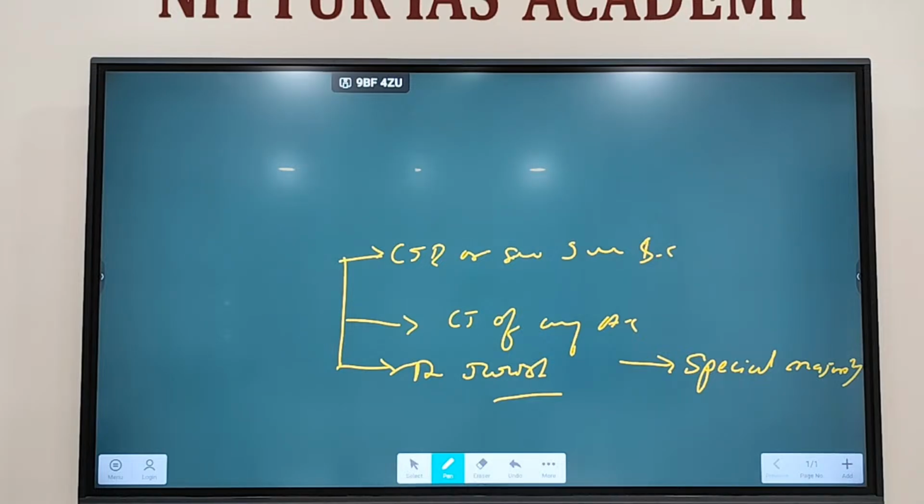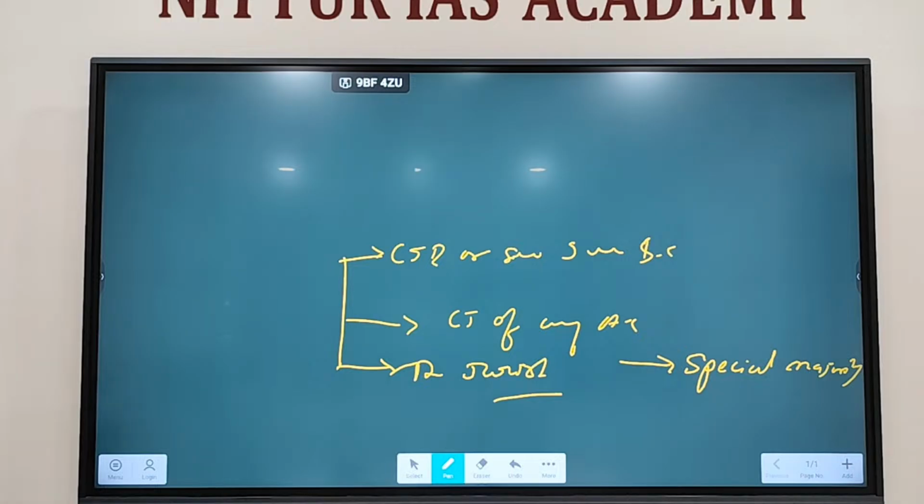Presiding officer can reject it or accept it. If accepted, then the presiding officer will form a committee consisting of who?